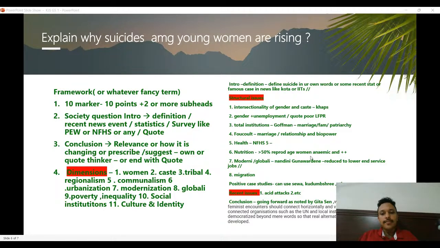For the conclusion, again, you can quote some thinker. Something that came to my mind is Gita Sen, economist, how she says in a book that she edited that women's movements and feminist encounters should connect horizontally and vertically with well-connected organizations such as the UN, and at the same time be decentralized, be at the local level, gram panchayat, connecting with global and local things. Or you can end it with something that comes up in your mind.